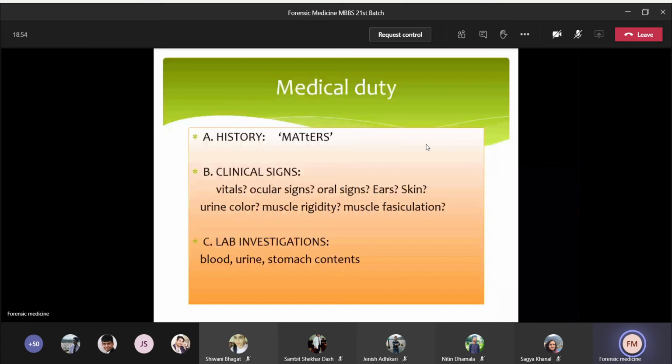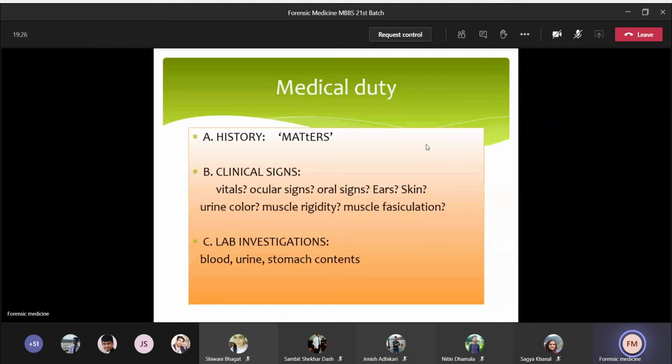Oral sign, so look at the oral cavity. If there is any color change, any sign of burning, and whether hypersalivation is present or not, you have to look at that also and note it down. And then the color changes of teeth and gum line, if there is any, you have to note it down. Ear sign includes if the patient complains of tinnitus, buzzing or hissing sound, then you have to include it.